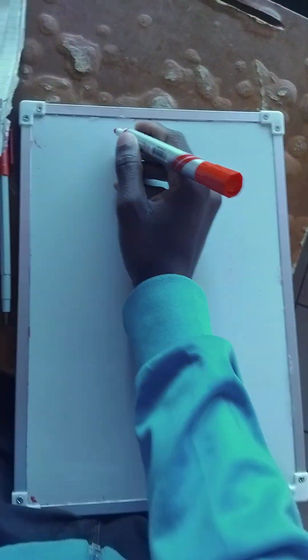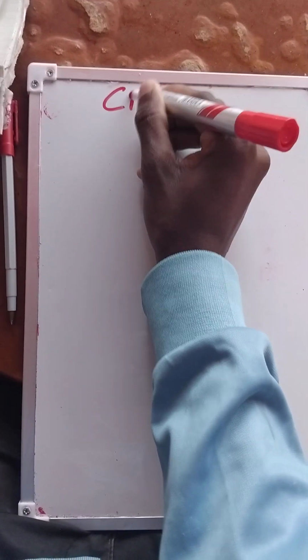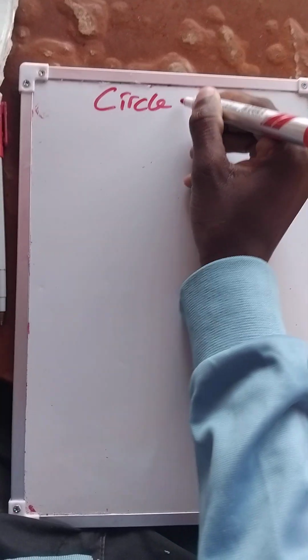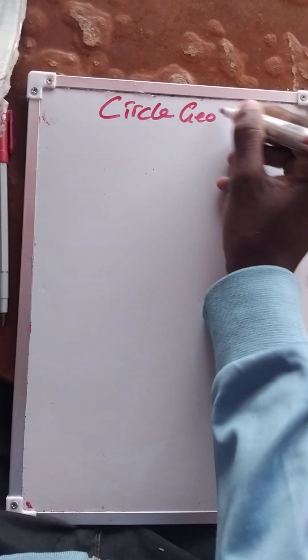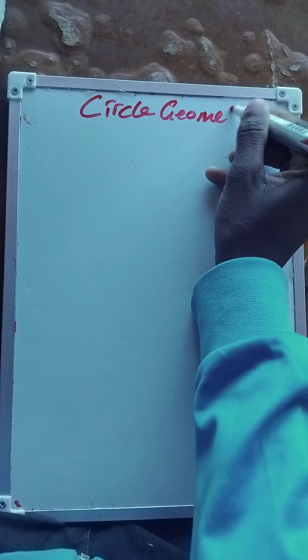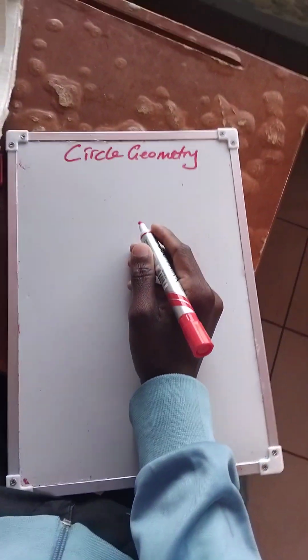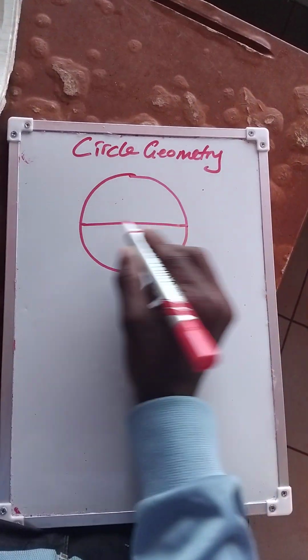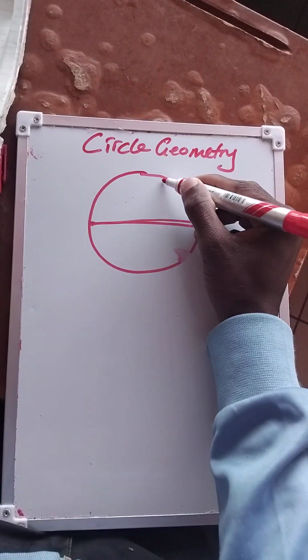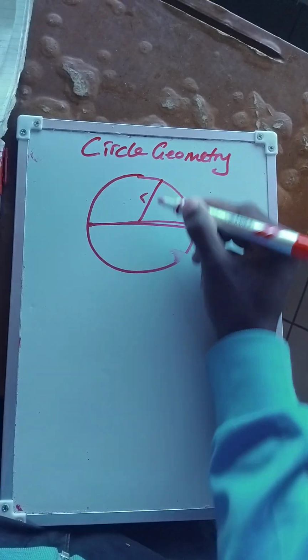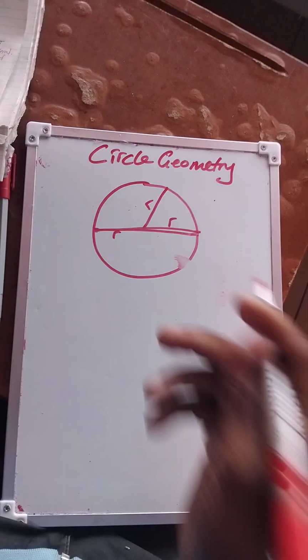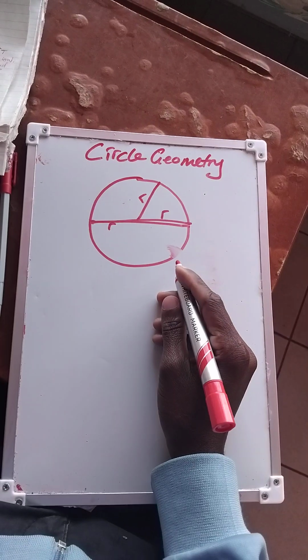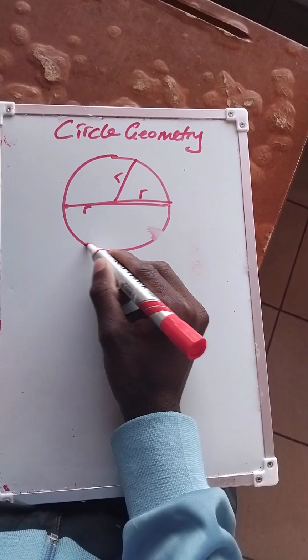Right, today we want to look at circle geometry. So in circle geometry, we want to know the features of a circle first. This is the diameter, then this is the radius, r, then this is a chord.